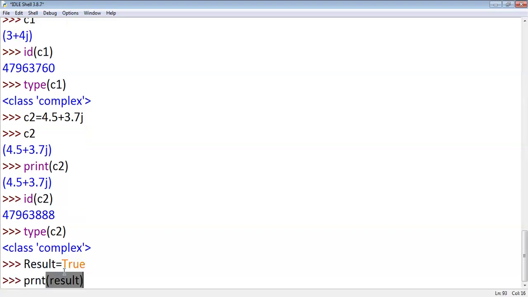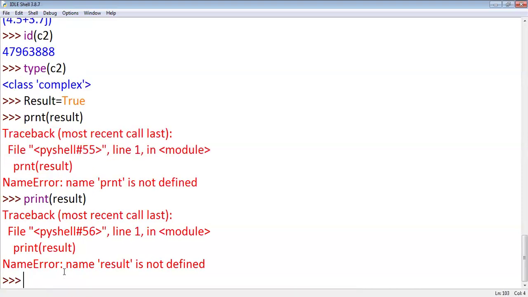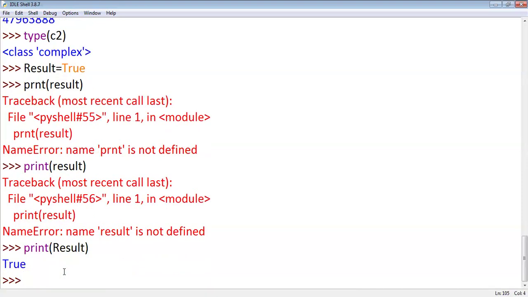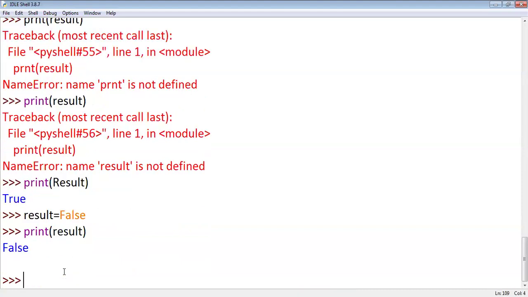Print result. Okay, suppose result equals false. Print result, right? Either true or false values can be stored in it.